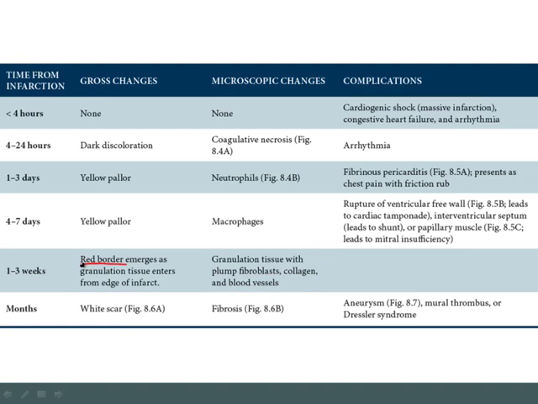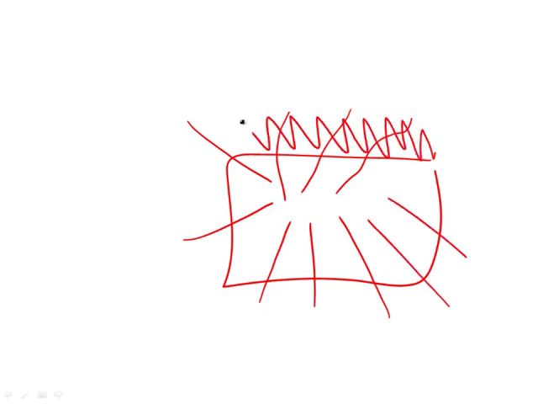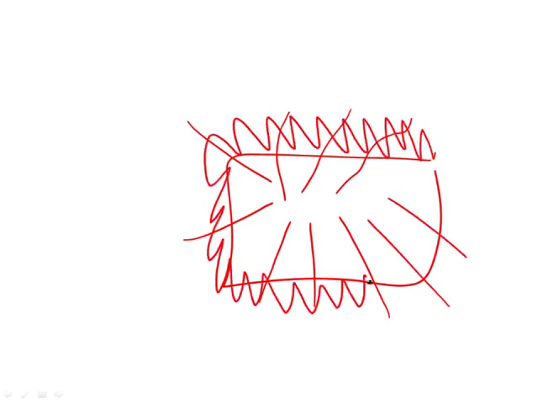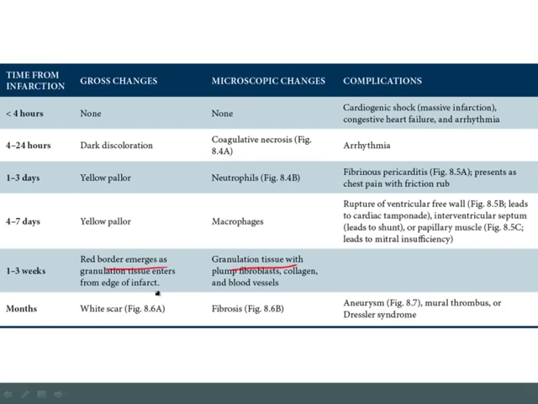The reason it comes in from the outside of the dead tissue is the following. If this is the area of necrosis, then the blood vessels are going to come from the normal tissue out here and begin to grow into the area of necrosis to form the granulation tissue. Initially, what you're going to see is a red border to the area of the dead tissue, and that is going to be the hallmark of granulation tissue. That's why we say that when granulation tissue comes in, you'll see a red border emerging from the edge of the infarct.